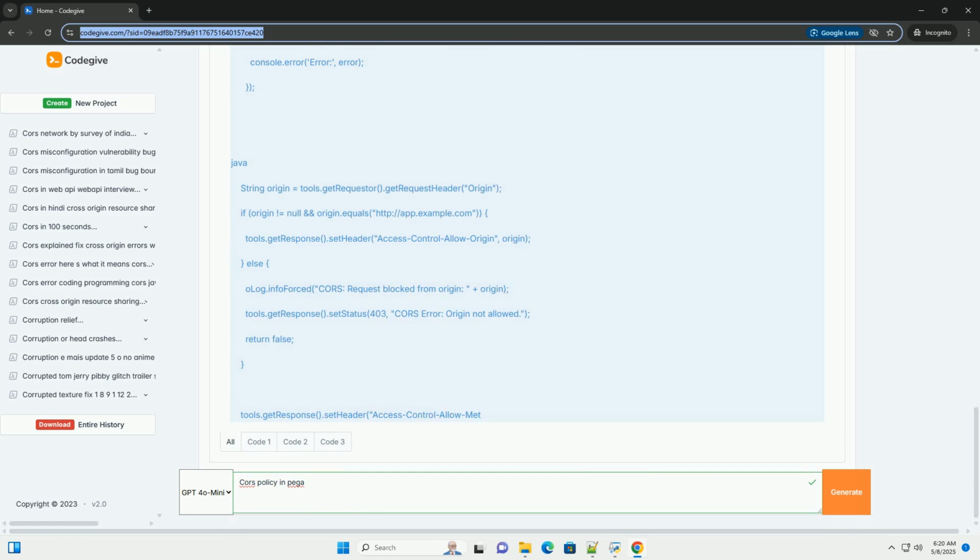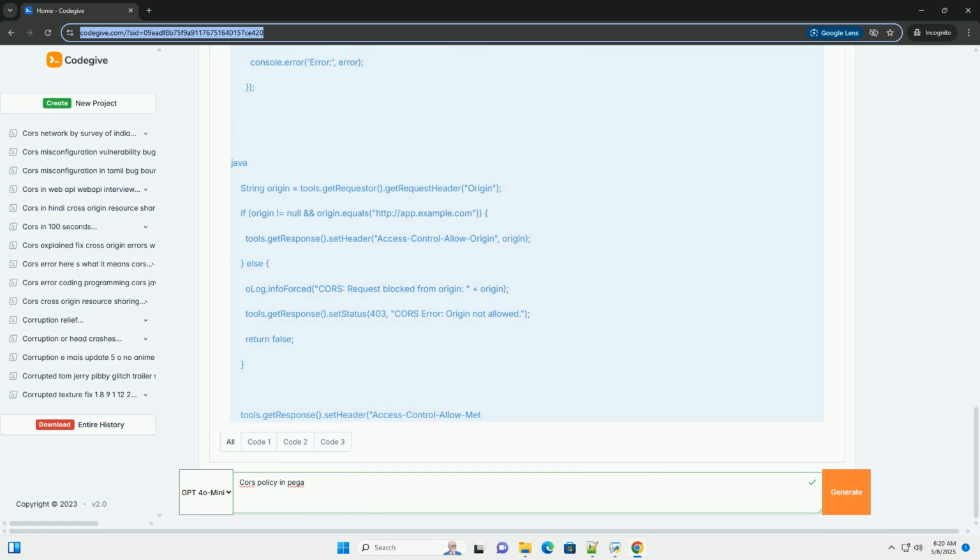Secure your API endpoints. CORS is not a substitute for proper authentication and authorization. Even if you have a permissive CORS policy, you should still secure your API endpoints with appropriate authentication mechanisms, for example API keys, OAuth 2.0, JWT.